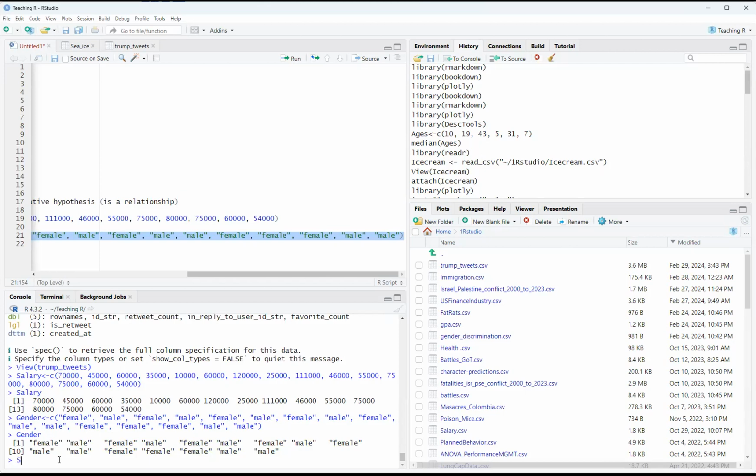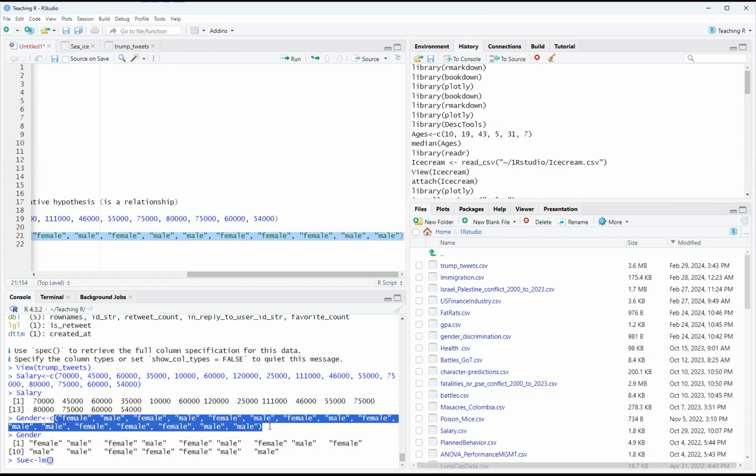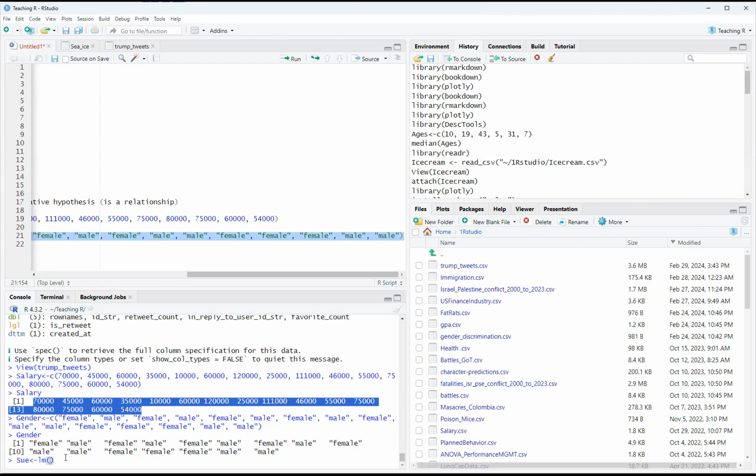So let's take a look. We're going to call it Sue, and it's just the LM function, because as long as the independent variable, that is here gender, is nominal, that's fine. As long as the dependent variable is quantitative, you can still use the LM function, and that's what we're going to use for our big data set when we do the big research on the gorillas.